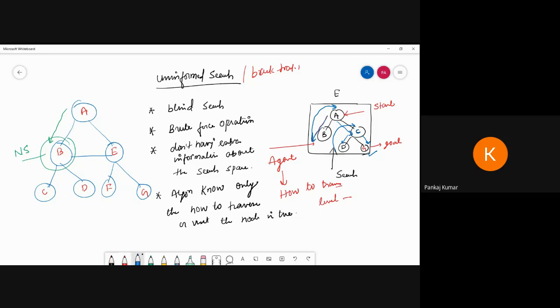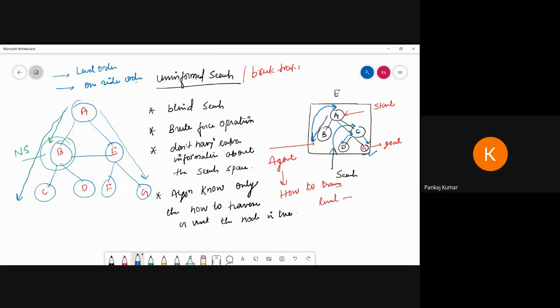So we can traverse like level order, or we can follow one side order: first explore left, and if you are getting the goal, it is okay, otherwise try to explore the right side. So the only knowledge is about level order and about the traversal, how to visit the nodes.